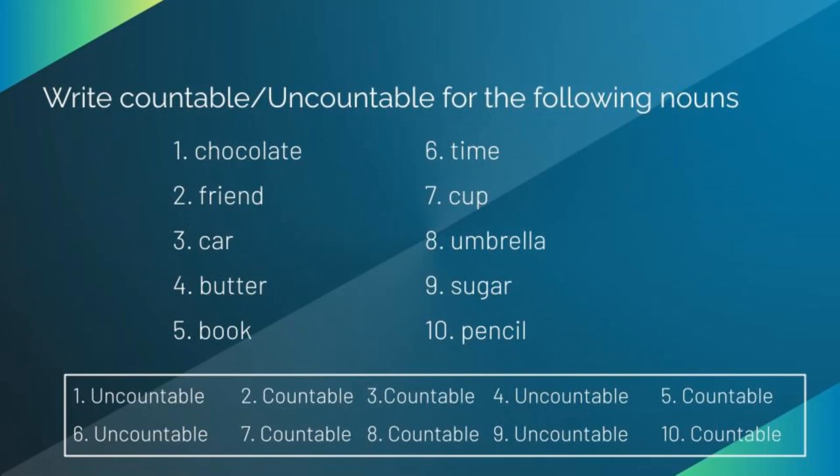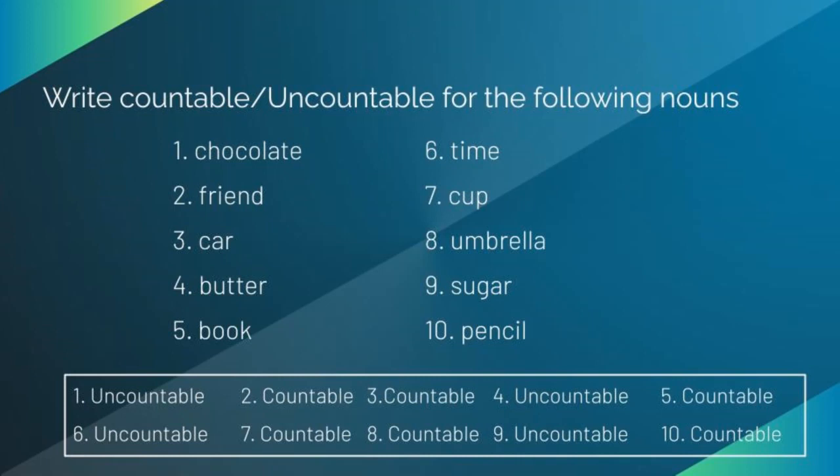Yes, car is also a countable noun. So write the third answer as countable. Let's move to the fourth one, butter. Is butter countable or uncountable? Yes, you're right. Butter is an uncountable noun. So write the fourth answer as uncountable.